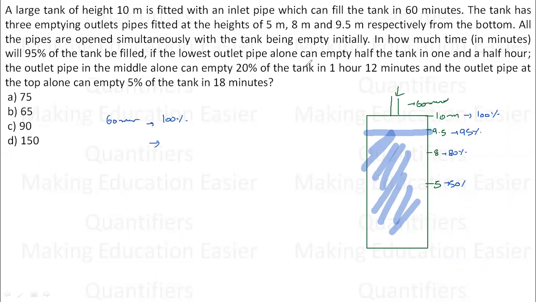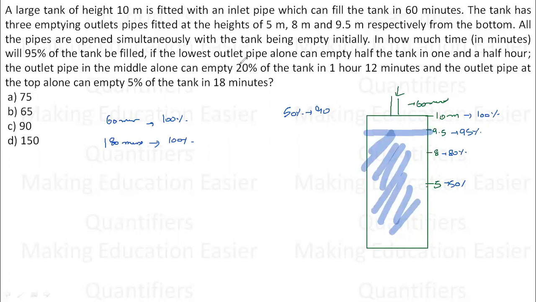Then it is given to me that the lowest pipe, which means this pipe, can empty half the tank in 1.5 hours. Half of the tank means 50% in 90 minutes. So it can empty 50% in 1.5 hours, which means 90 minutes. So it will empty the whole tank, the 100% of the tank, in 180 minutes.